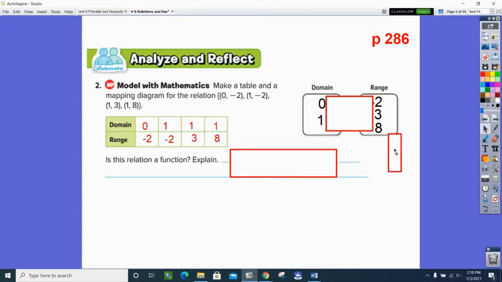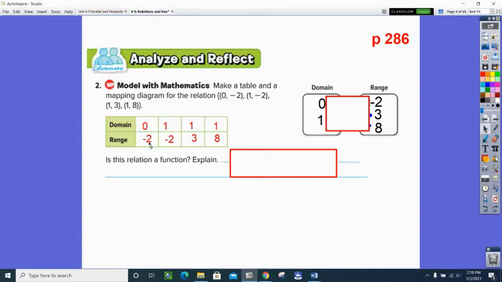And remember, we don't repeat members in the domain and range. Let me just squish that down a little so you can see the negative. We don't repeat members in the domain and range. So the domain would be 0 and 1 for this particular set of points, and the range would be -2, 3, and 8. And I'm going to make a mapping diagram.